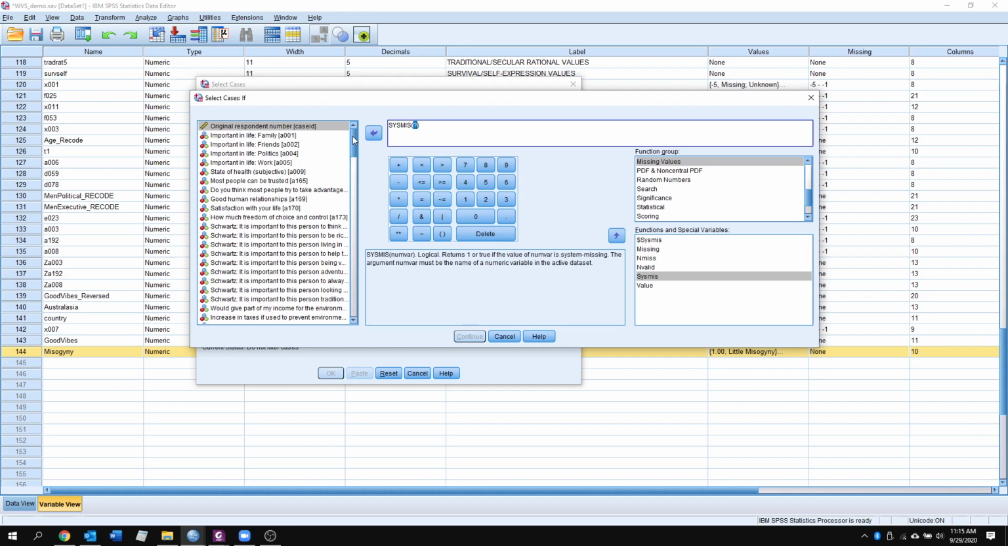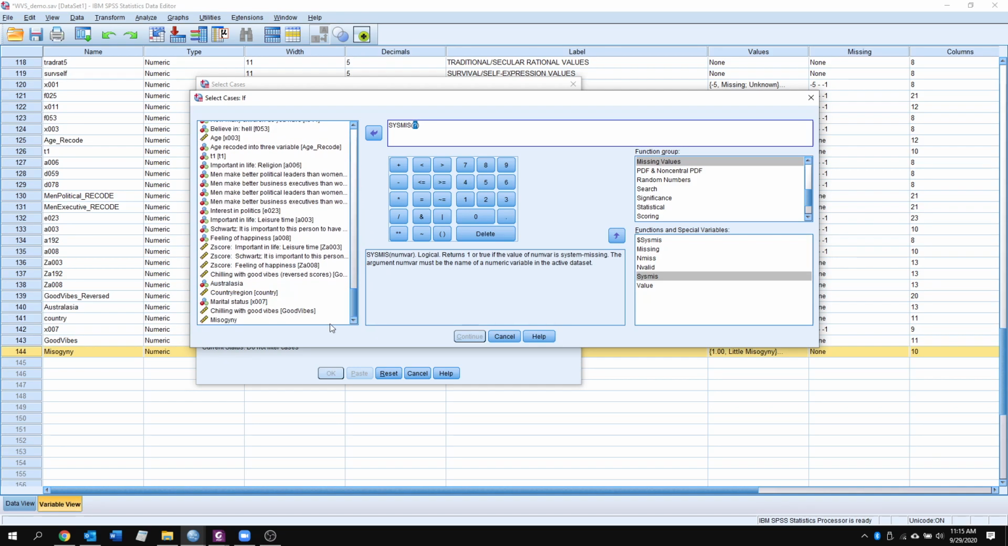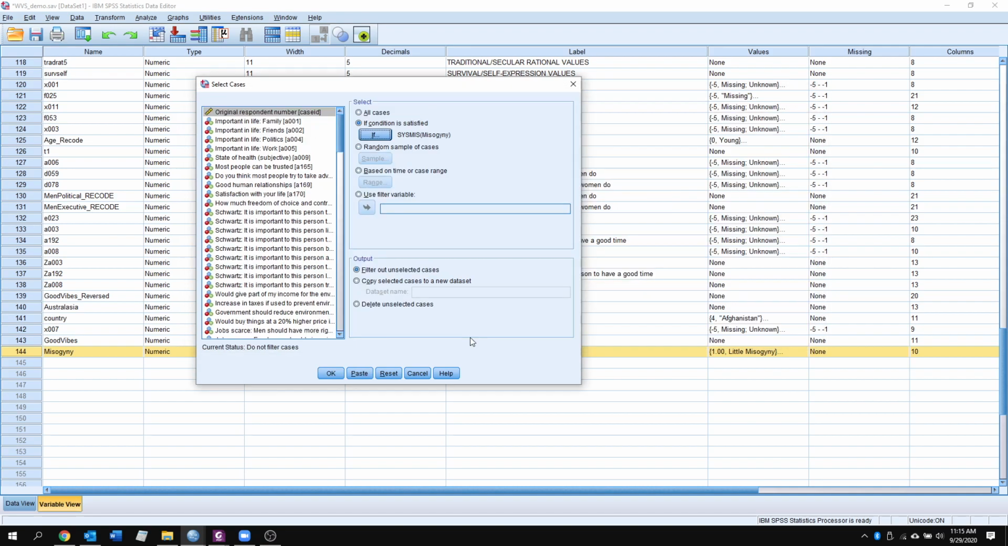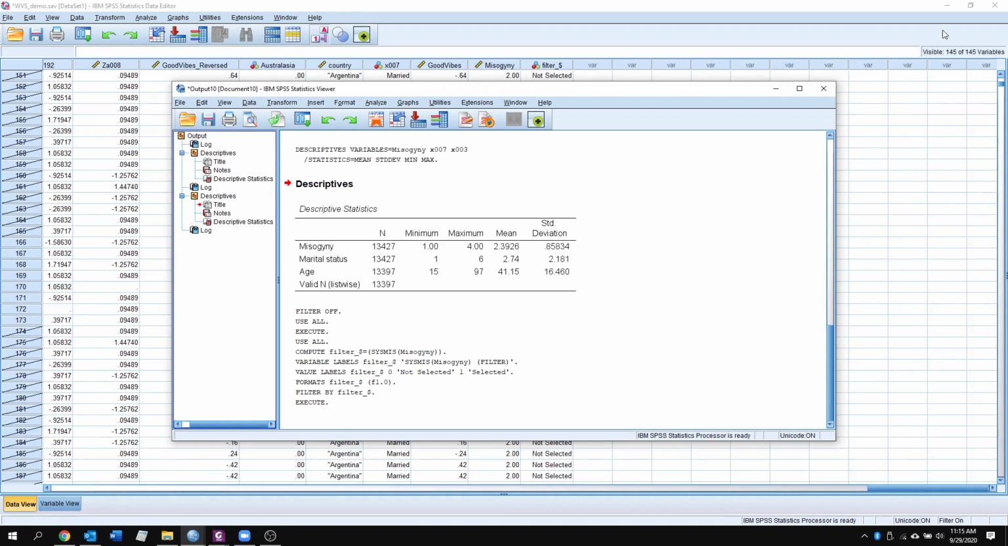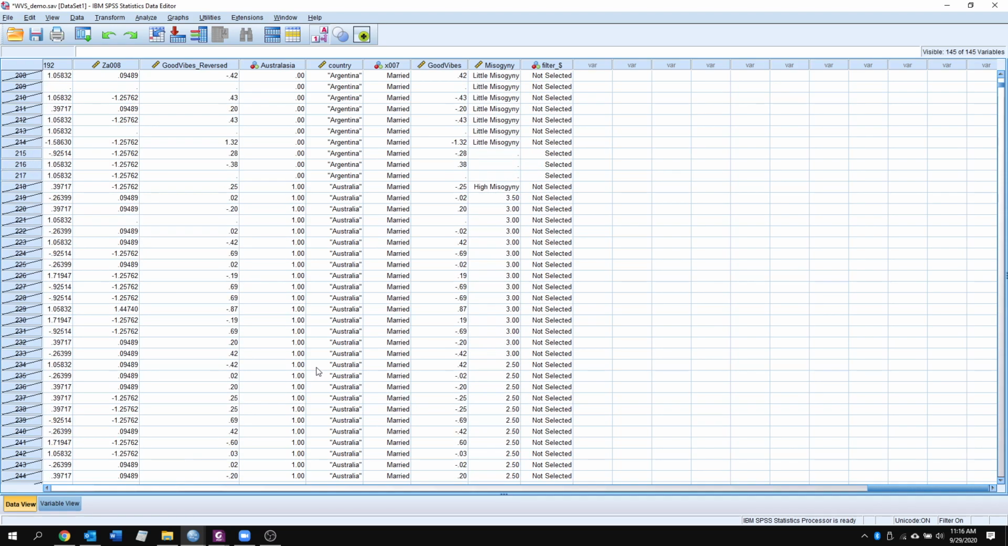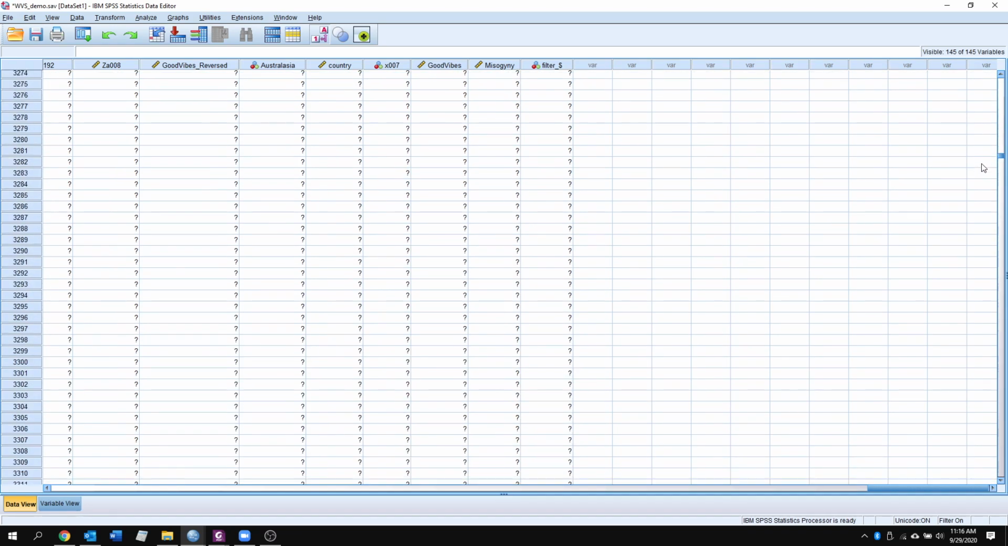So we are going to put in our first construct of interest, and it's going to be misogyny. This is going to go through every participant's answers, and if there's a system missing for misogyny, it's going to answer true. This is not the end of the function here, but I do want to show you guys what this actually does if we just left this alone as is. We're going to click continue, and we're going to go to data view, and we're going to see that a ton of these are deselected.